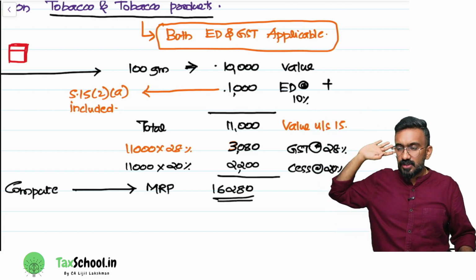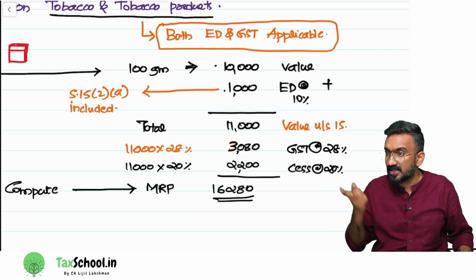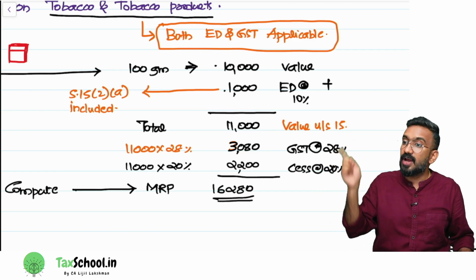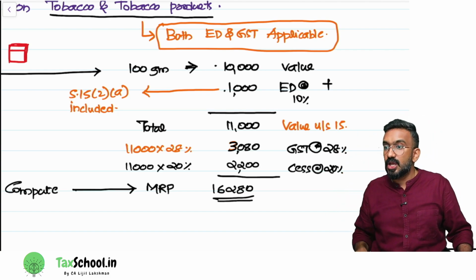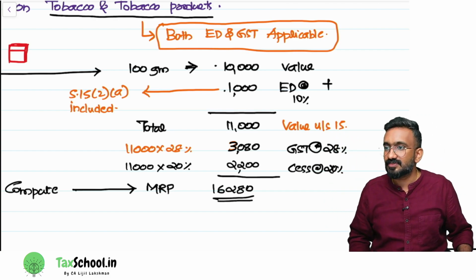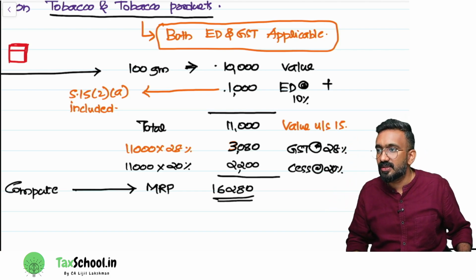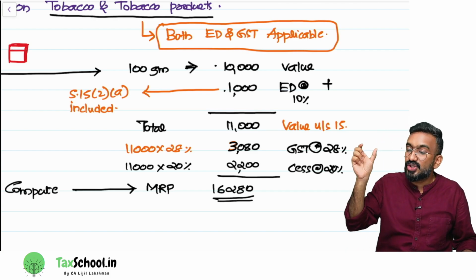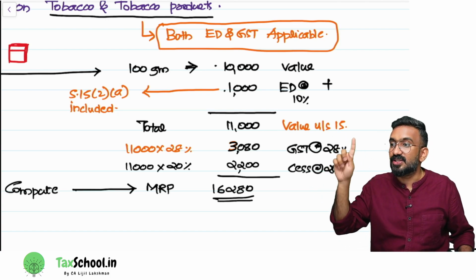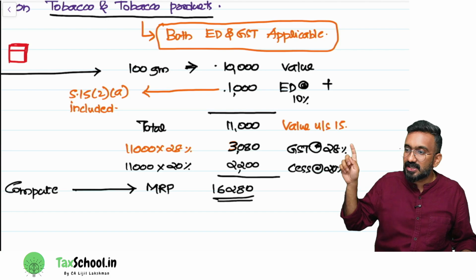So first, ITC has manufactured 100 grams of tobacco for how much value? 10,000 rupees. First, what tax is levied? Excise duty. At what percentage? 10%, 1,000 rupees. Now I have to levy GST of 28%. The question is this: will I levy GST of 28% on 10,000 or 11,000? It will be on 11,000. Why? Because this excise duty will come under which section? Taxes other than GST, which is 15(2)(a). So that will be added to the value. So on 11,000, I apply 28%.